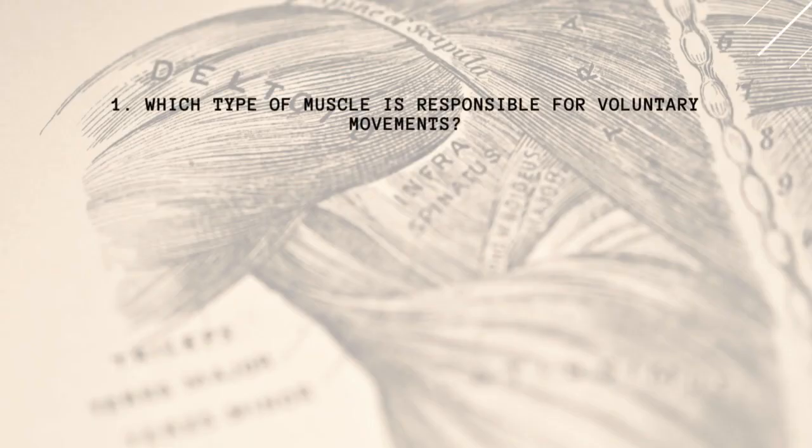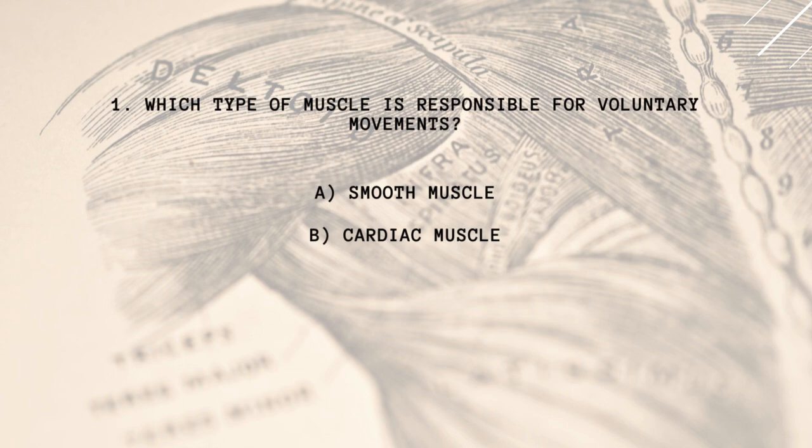1. Which type of muscle is responsible for voluntary movements? A. Smooth muscle. B. Cardiac muscle. C. Skeletal muscle. D. Striated muscle.